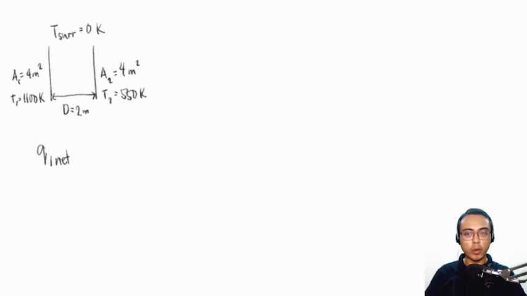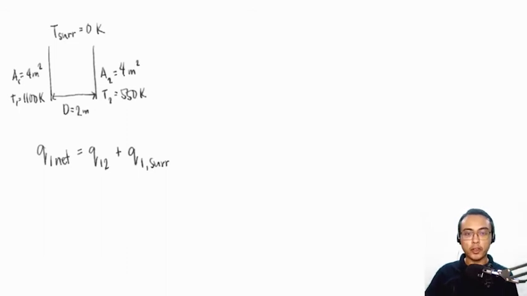Now, you might be wondering, why am I solving for Q1 net when there are only two surfaces, so I should be solving for Q12 instead? Well, Q12 is actually part of Q1 net. We write Q1 net as the sum of Q12 and Q from the first plate going to the surroundings. Because the heat emitted from plate number 1 does not all go to plate number 2. If you go back to our discussion of the view factors, some of the heat that is being emitted by plate number 1 will be absorbed by plate number 2, while some of the heat will also be absorbed by the surroundings.